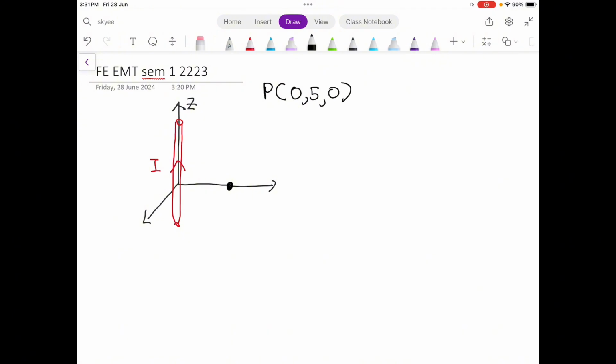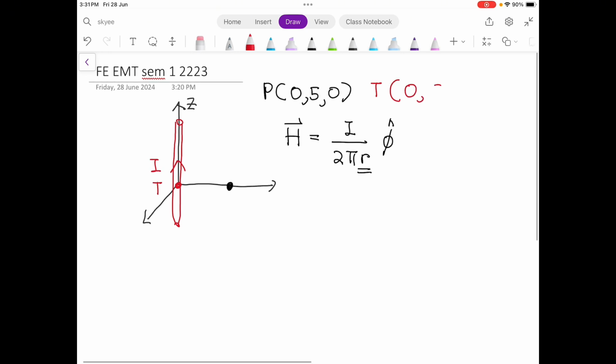So what is the magnetic field? For an infinite line, the equation will be I over 2 pi r, in the phi direction. First thing is to find the distance. You define the point T, if you still remember. So this one will be your point T, at the position 0, 0, 0. So obviously, your r is equal to 5. This is the distance.